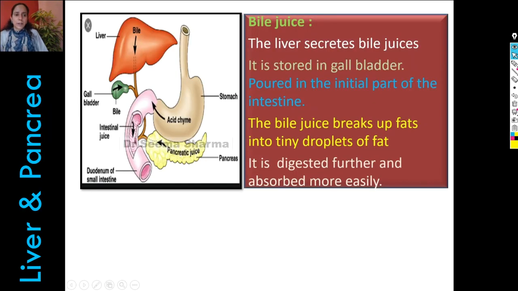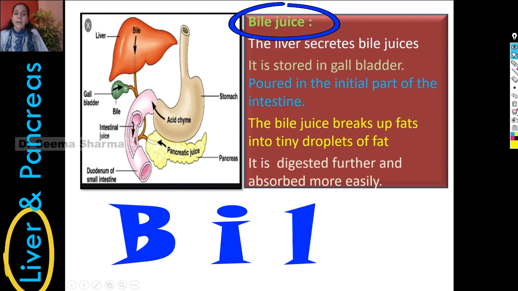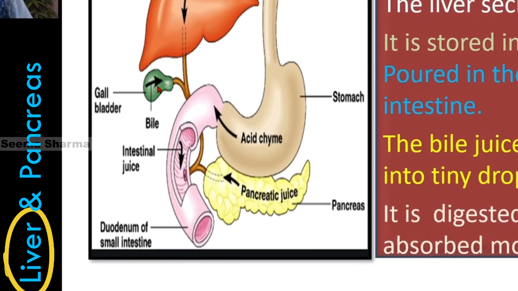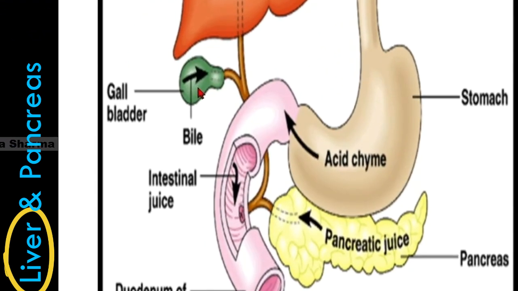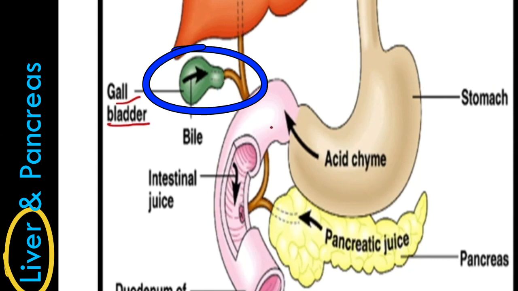So viewers, the liver is the largest gland of the human body. It produces one juice that is called bile. This bile is temporarily stored in one smaller sac-like structure called the gallbladder, and then it is poured in the initial part of the small intestine.